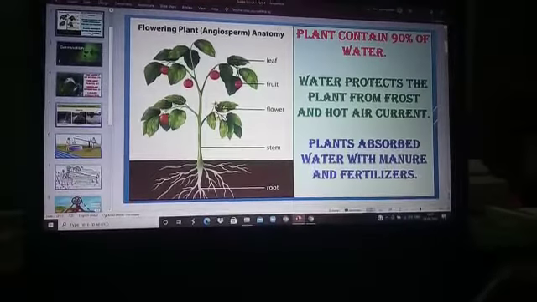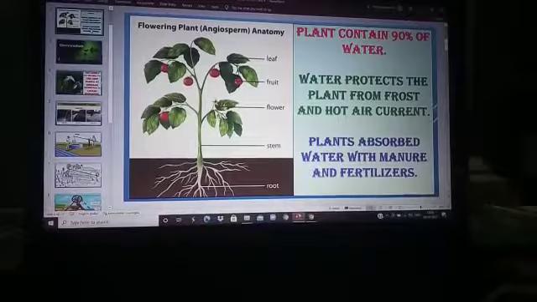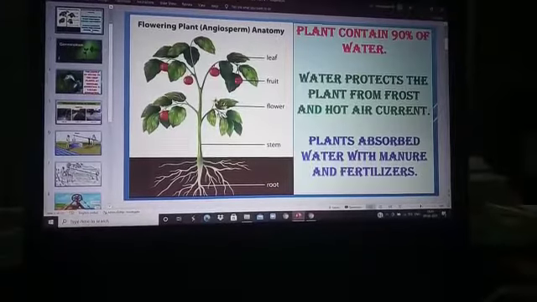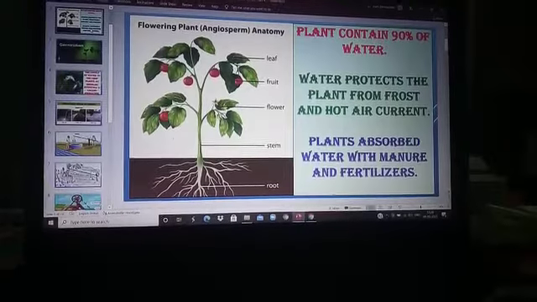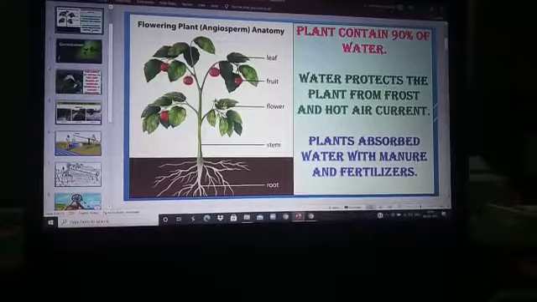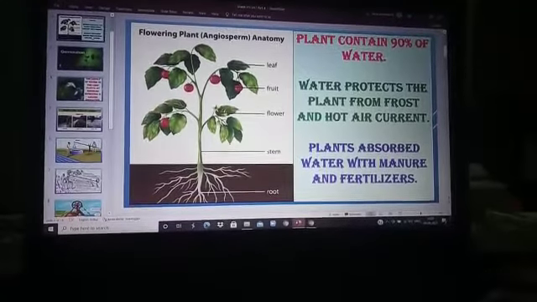Plants absorb the minerals from the soil. For the absorption of minerals, water is very much essential because minerals dissolve in the water. After that only they will enter inside the plant. So for the absorption of minerals, water is very much essential.